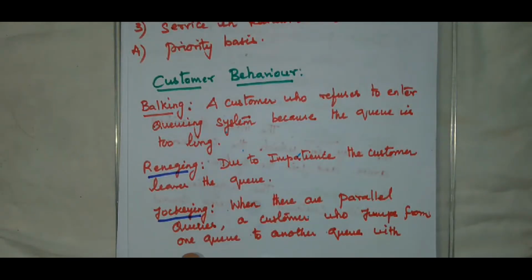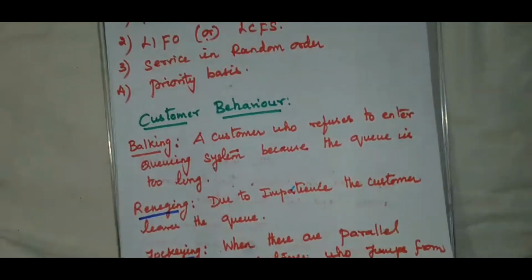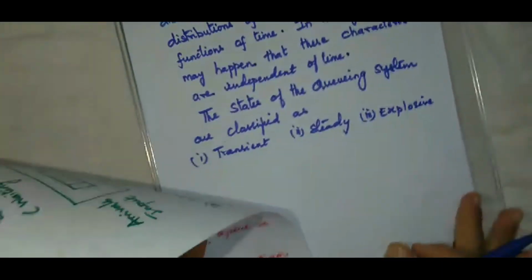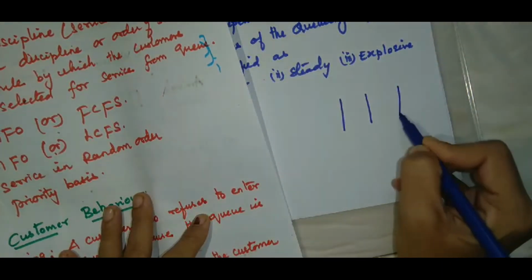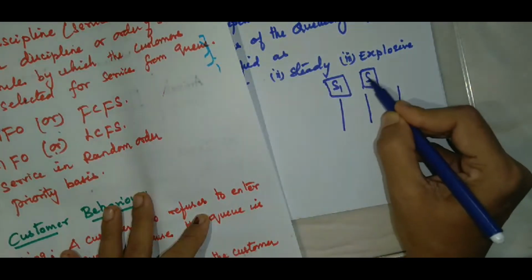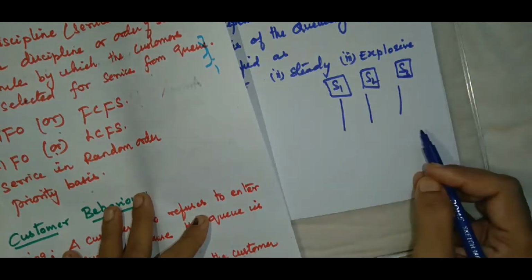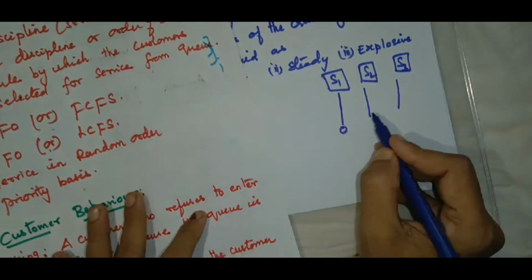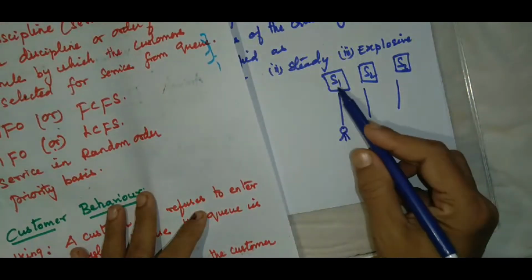Now comes jockeying. Jockeying means, suppose we have parallel queues, here we have server 1, server 2, server 3. All the servers are doing the same job. Suppose there is one customer here, and he sees that this queue is not moving.